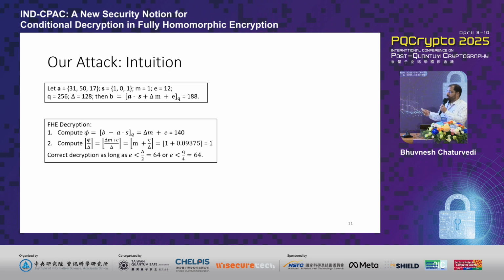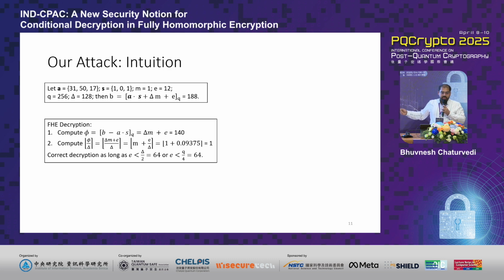The decryption works as a two-step process where the ciphertext is unmasked first, which gives us a scaled message delta M plus E. Then we scale it down with the scaling factor delta, and we round it off. Here we can observe that the final decrypted message M, that is 1, is the same as the one that we encrypted in the first place.